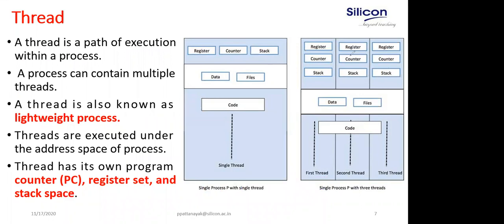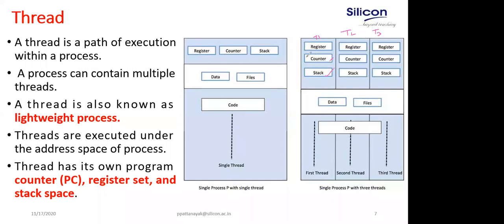See here, this is a simple program that creates a number of threads. Let's say for this example it creates three threads: T1, T2, and T3. What is different?